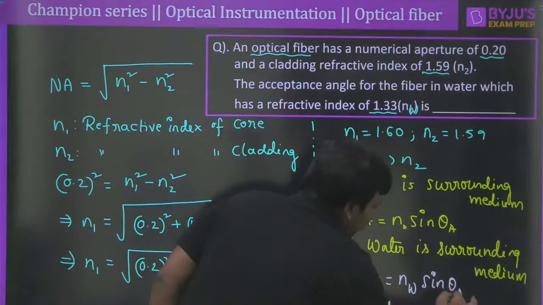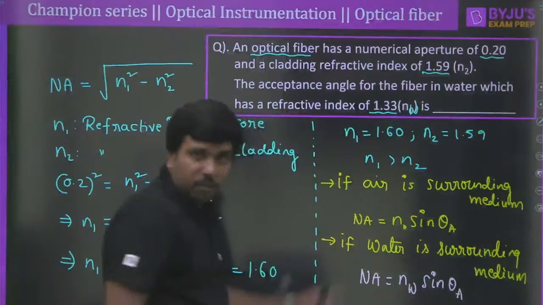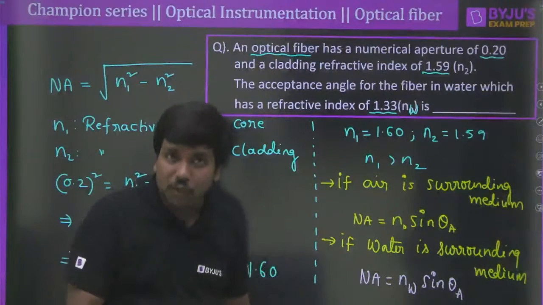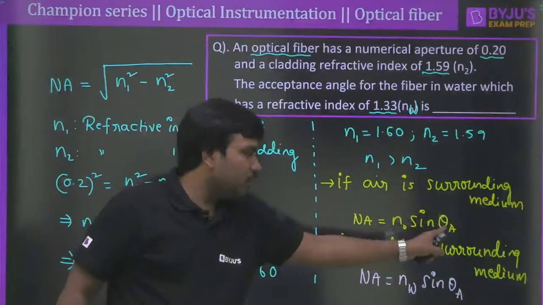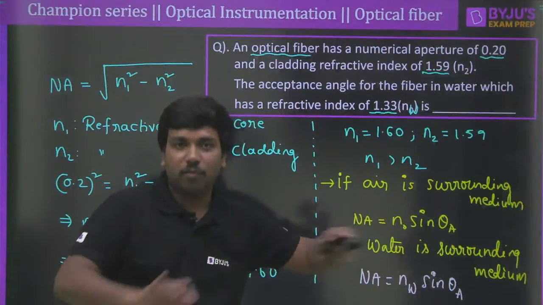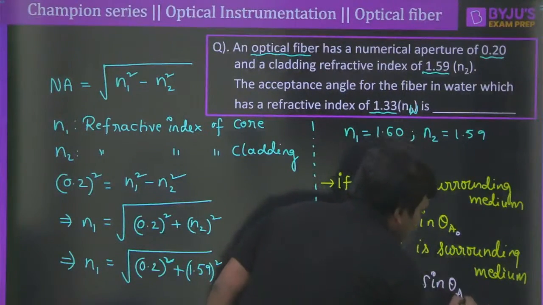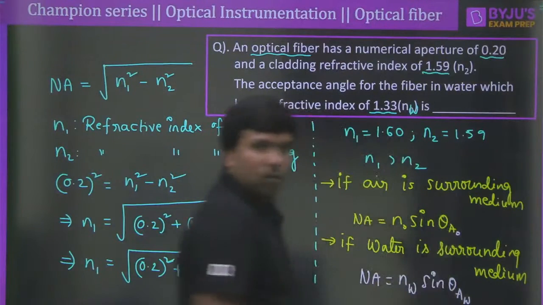Now you see, even in the first case we are using the same numerical aperture. Second case is also the same numerical aperture we must use. Whereas the acceptance angle in the first case and the acceptance angle in the second case both will be different. So if you want, you can even write down: this is the acceptance angle in the air and this would be in the water. Clear?